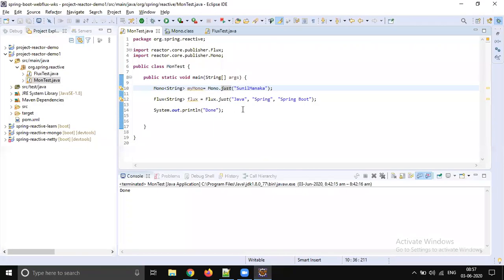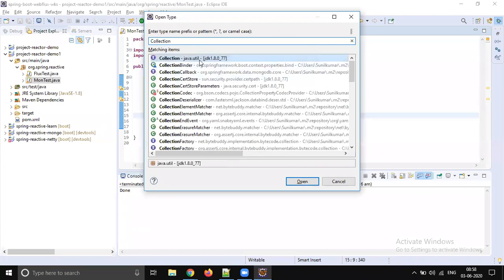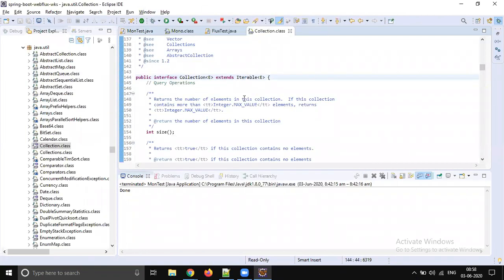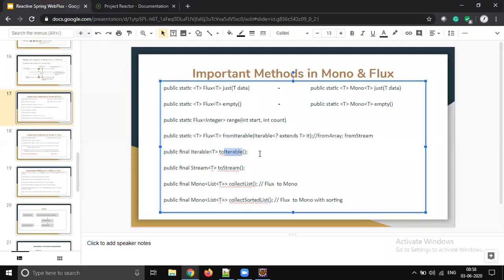What is the root interface for the collection API? Iterable. If you just open, control shift T, open Collection, java.util.Collection, the root interface for collection is Iterable. It was introduced in JDK 1.5. So from JDK 1.5, the root interface for the collection API is Iterable. That is the reason we are always talking about toIterable and fromIterable. Earlier it was from collection to collection, but this got changed. These days the terminology is fromIterable and toIterable.